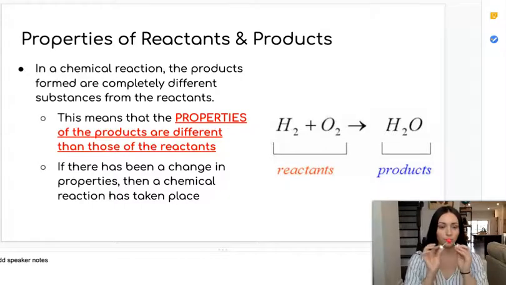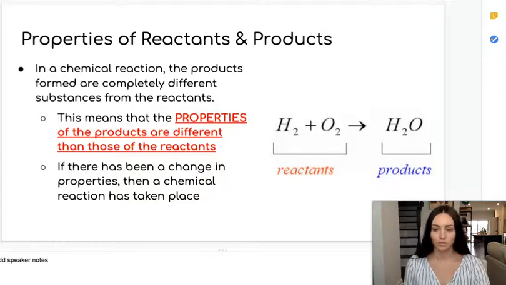Since we know that the products in a chemical reaction are completely different than the reactants that were available, in any chemical reaction, these product compounds are completely different than the reactant compounds that were present before the reaction took place. For this reason, we know that the properties of these product compounds are completely different than those of the reactants.